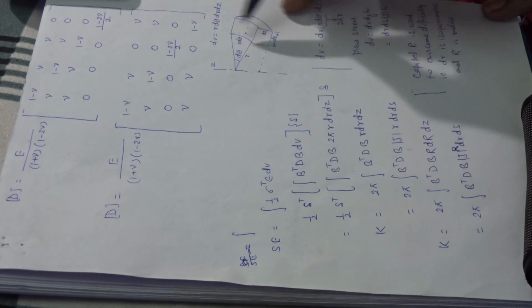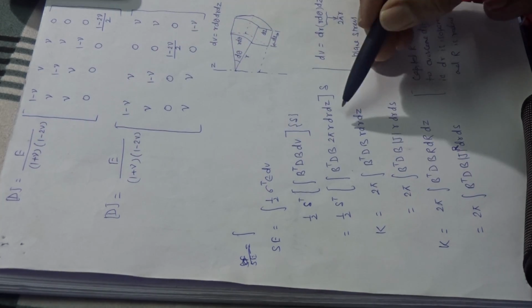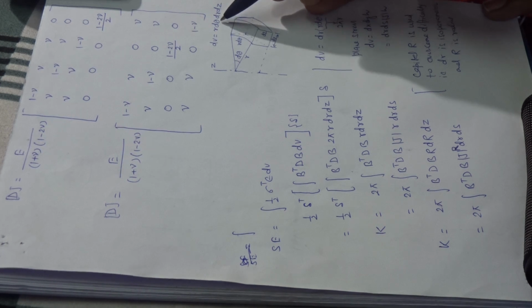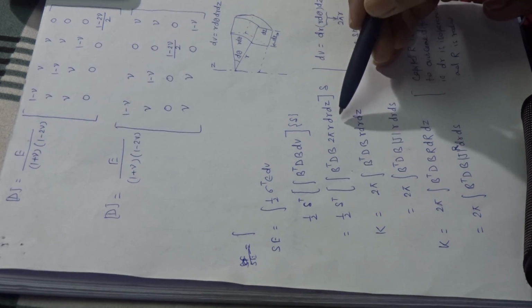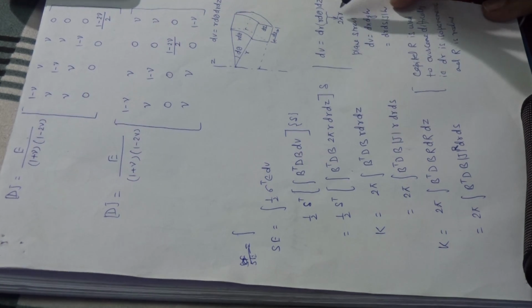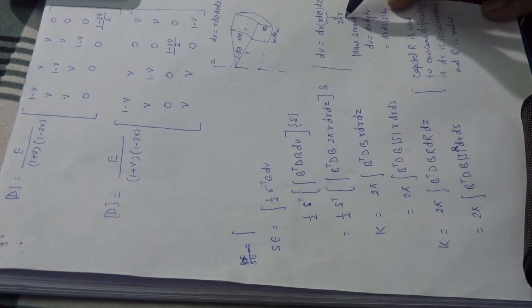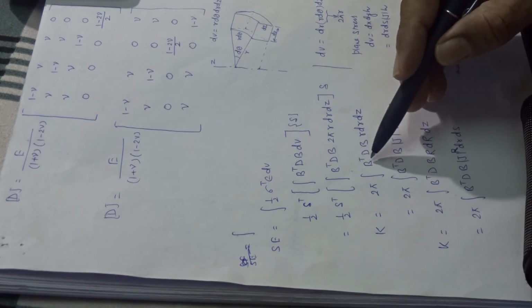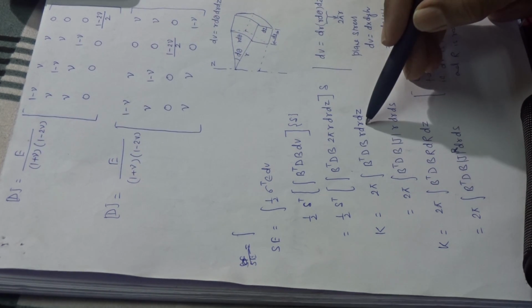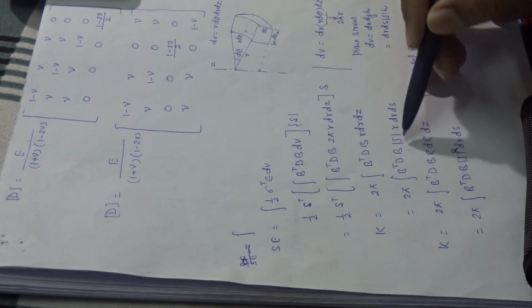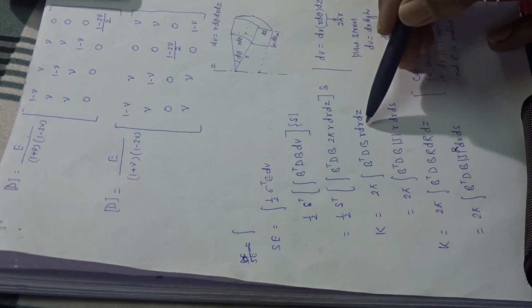2 pi r considers the whole circumference of the element, multiplied by dr dz. When we integrate r d theta, the integration of d theta gives 2 pi. So this is 2 pi r dr dz. dV is equal to dr r d theta dz, as explained, and the integration becomes 2 pi r. So k is equal to 2 pi, B transpose D B, r d theta dz, and 2 pi B transpose D B r dr dz.